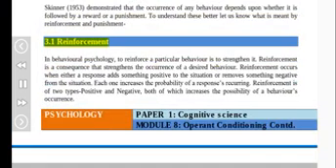3.1 Reinforcement. In behavioral psychology, to reinforce a particular behavior is to strengthen it. Reinforcement is a consequence that strengthens the occurrence of a desired behavior. Reinforcement occurs when either a response adds something positive to the situation or removes something negative from the situation. Each one increases the probability of a response recurring. Reinforcement is of two types, positive and negative, both of which increase the possibility of a behavior's occurrence.